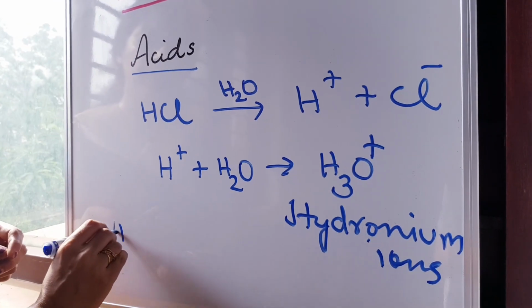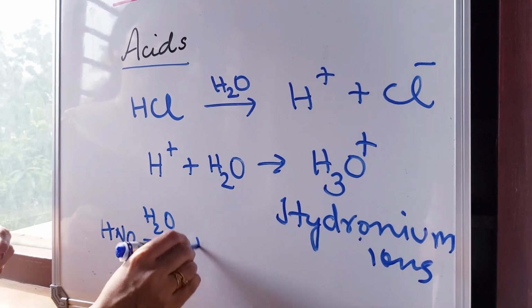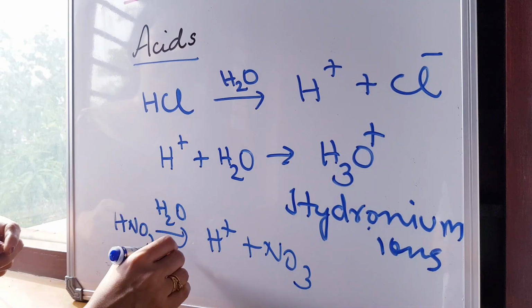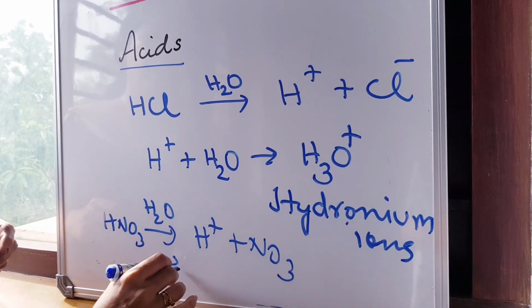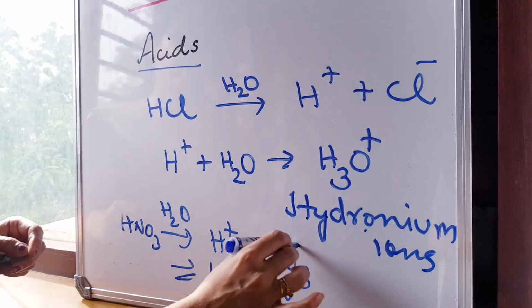Hydronium ion. It can happen with nitric acid also. Nitric acid will form H plus ion and nitrate ion. This H plus can combine with water and you can get hydronium ion, and you can get an NO3 minus.